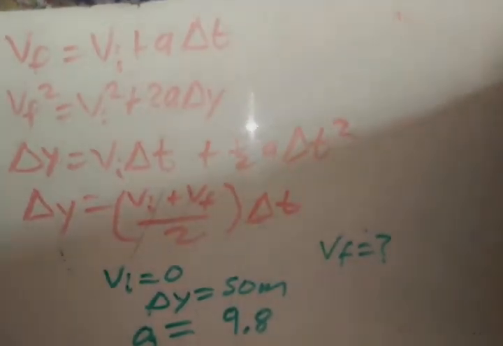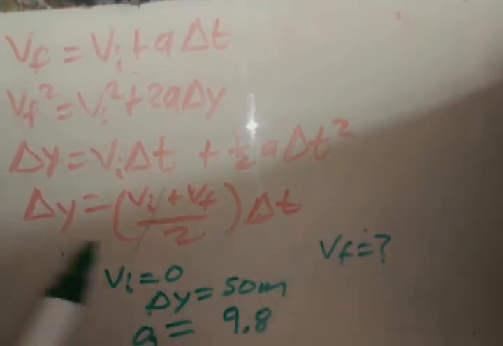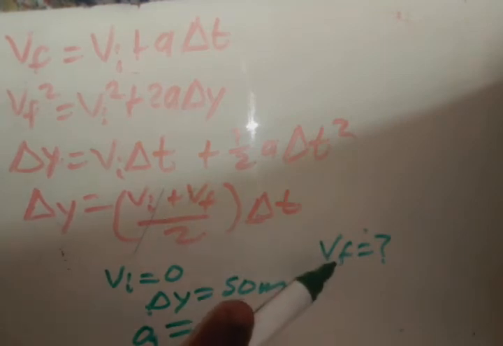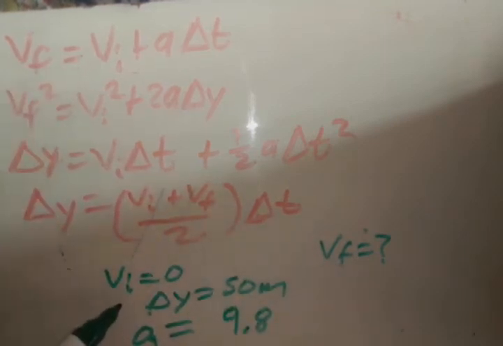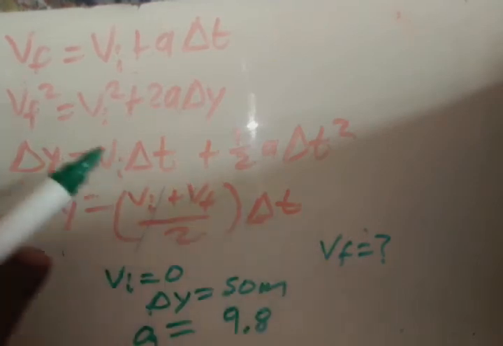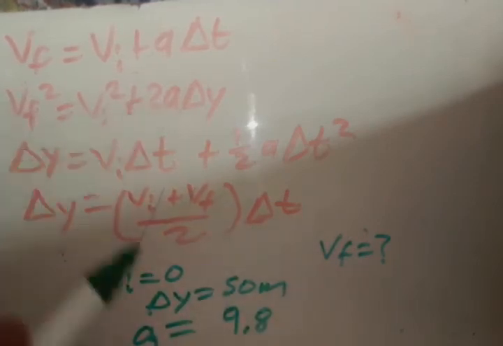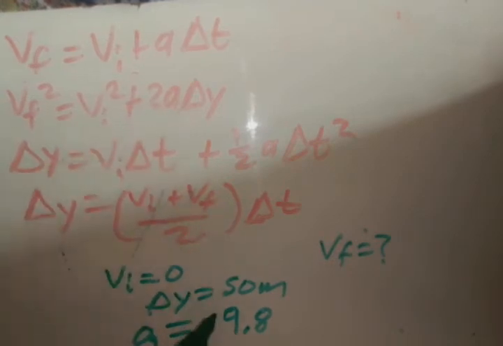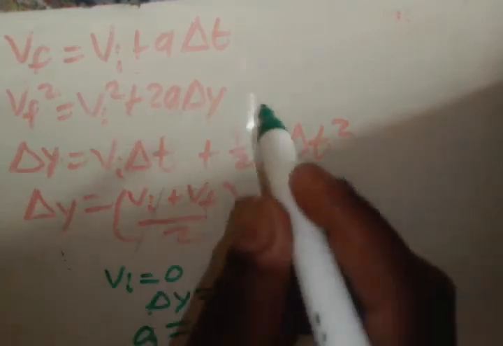Alright, so here are the 4 equations of motion. Now we need to choose the one that has got all these 4 symbols, 3 of which are given and one which we're looking for. The first one has got Vf, Vi, and A, which I wrote as G, which is 9.8. But it has got T and it doesn't have delta Y, so we can't use the first one. What about the second one? The second one has got Vf, Vi, A, and delta Y, so it has got all 4 of them. So we know this one is the correct one.